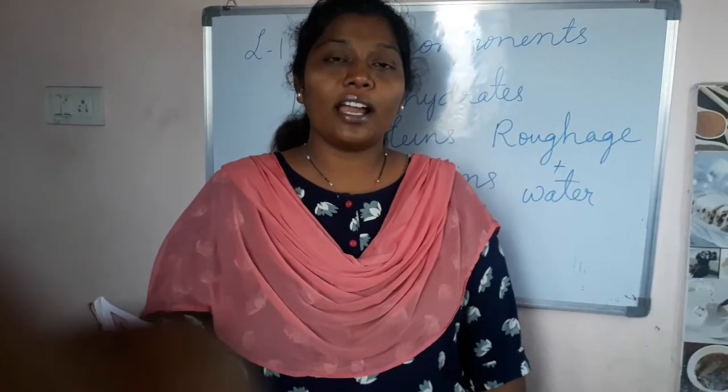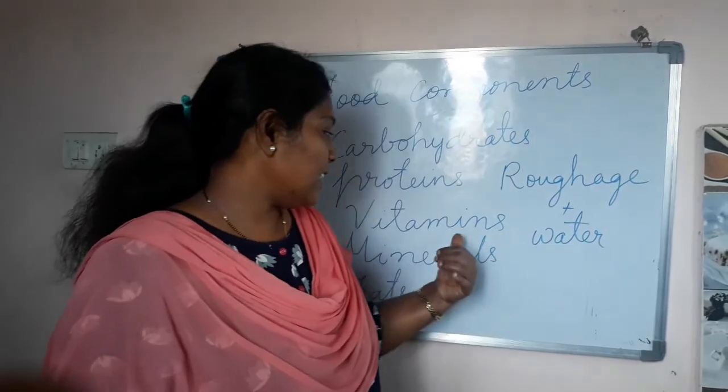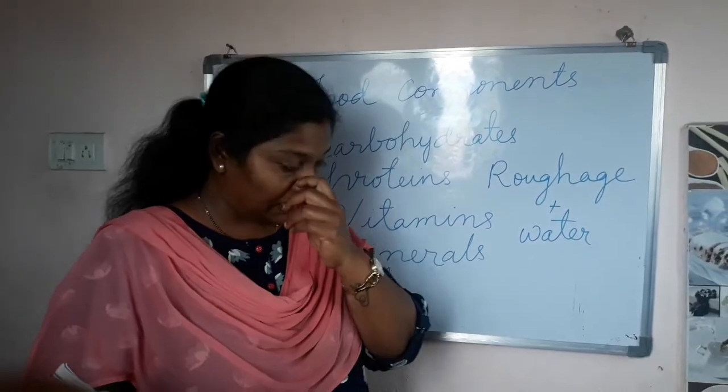These carbohydrates and proteins are called macronutrients. Why macronutrients? Because they are required by our body in larger quantities. So energy is required more and proteins are also required more in our diet. So these two are called macronutrients. Now come to the next one, vitamins and minerals. What are these vitamins and minerals?